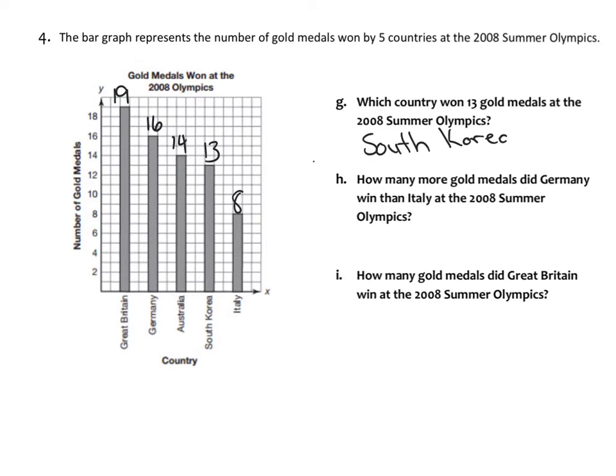Next, how many more gold medals did Germany win than Italy? So Germany won 16. Italy only won 8, so 16 minus 8 is 8. How many gold medals did Great Britain win in the 2008 Olympics? That would be a total of 19.